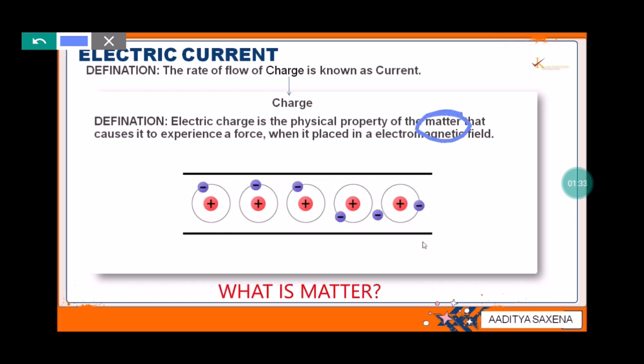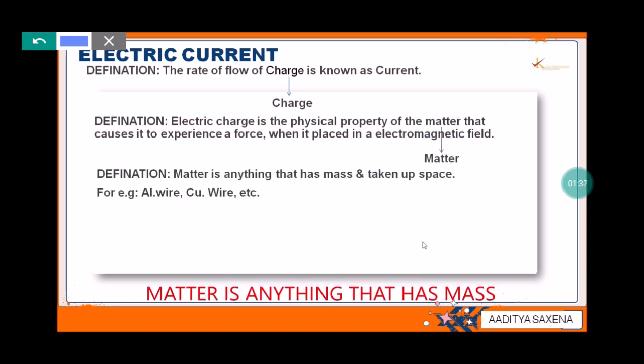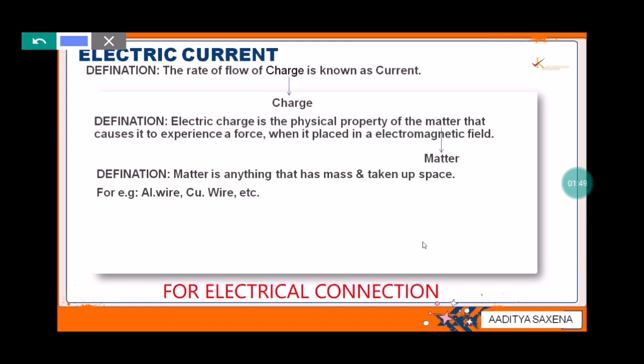Now, what is matter? Definition of matter: matter is anything that has mass and takes up space. For example, refrigerator, fan, cooler, aluminum wire, copper wire. Basically, we are using copper wire for electrical connections at our premises.